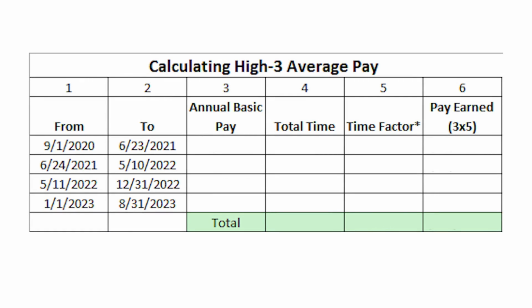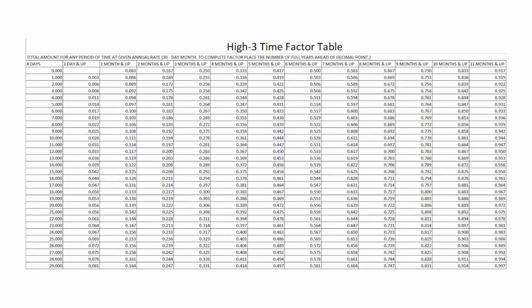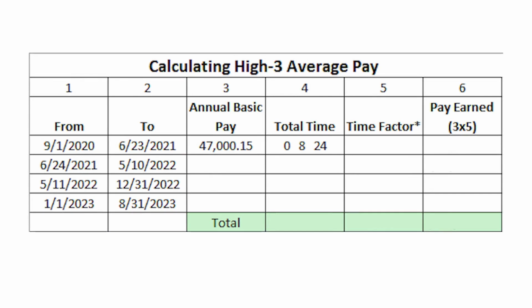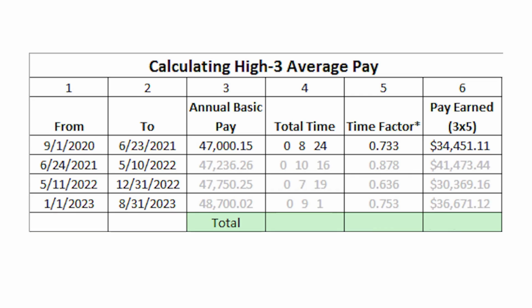From 1st September 2020 to 23rd June 2021, your annual basic pay was $47,015, and the total time was 0 years, 8 months, and 24 days. Let's use the High-3 time factor table to find your time factor number. Looking at the table, we can see that for 8 months and 24 days, the time factor is 0.733. So let's multiply your annual basic pay by the time factor of 0.733, which gives us a pay earned of $34,451.11. Next, we simply repeat that process for the other time periods.